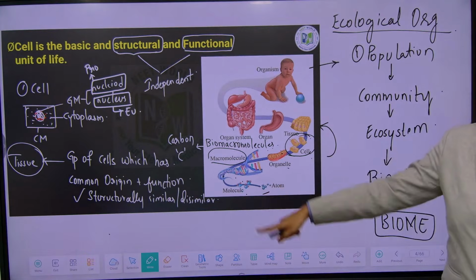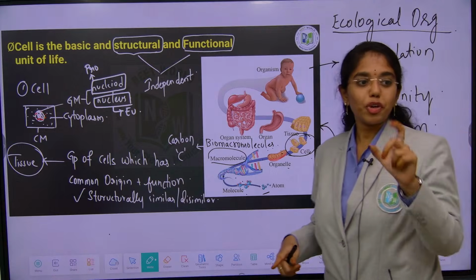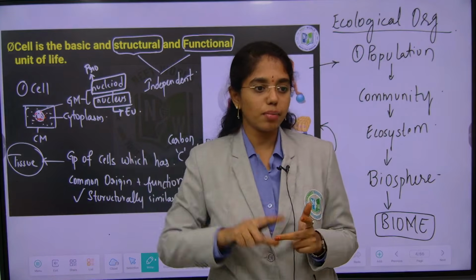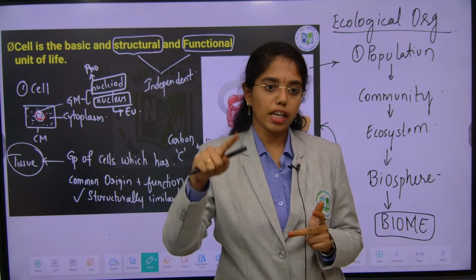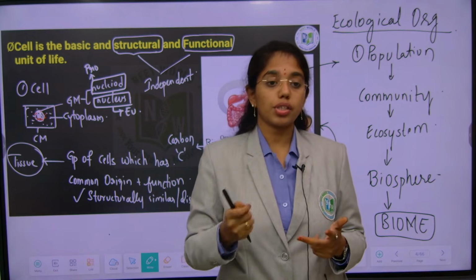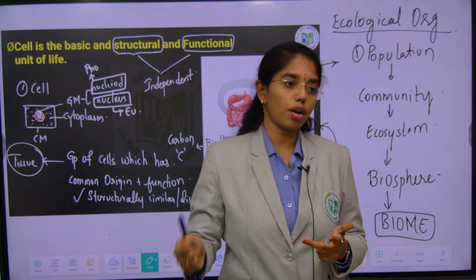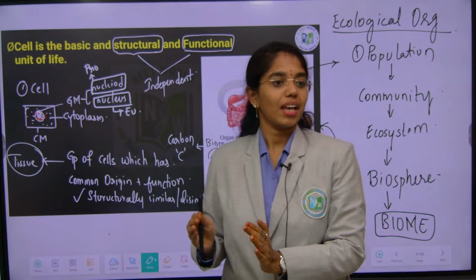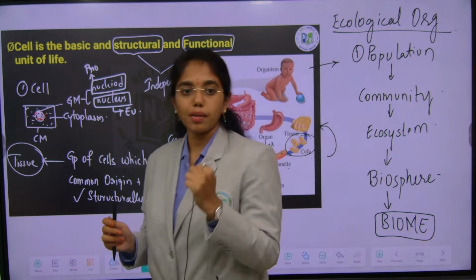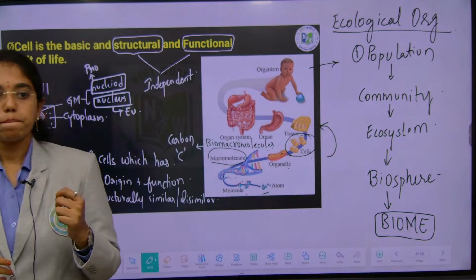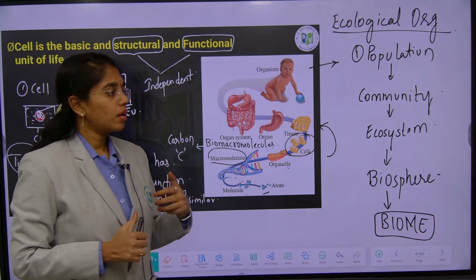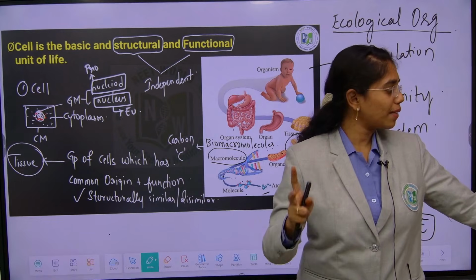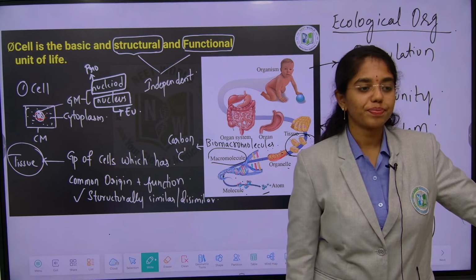Tissue. If you get 2 statements, a group of cells with common origin and function, and mandatory structural similarity, what will you choose? Statement 2 is false. Structural similarity can be present or not. That is how complex tissues are formed. In plants we have seen, right? What are the 2 types of complex tissues? To the students in the virtual platform also, what are the 2 types of complex tissues?